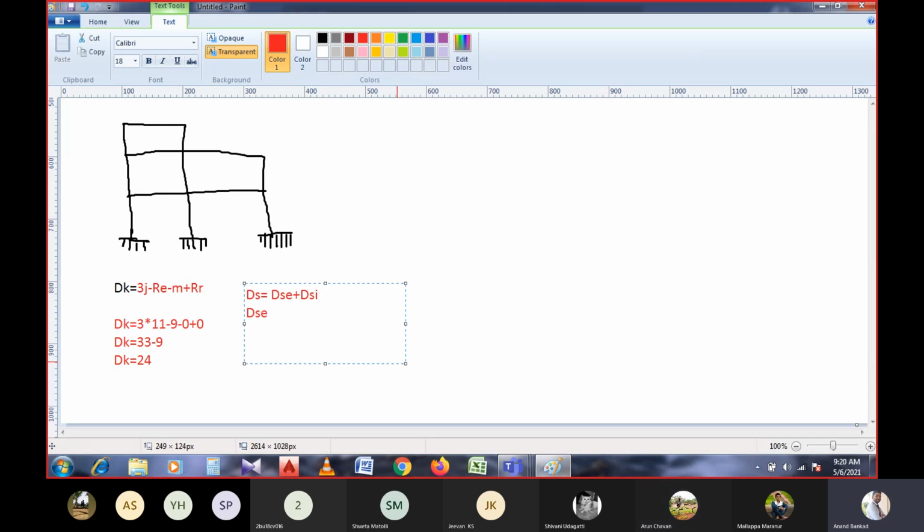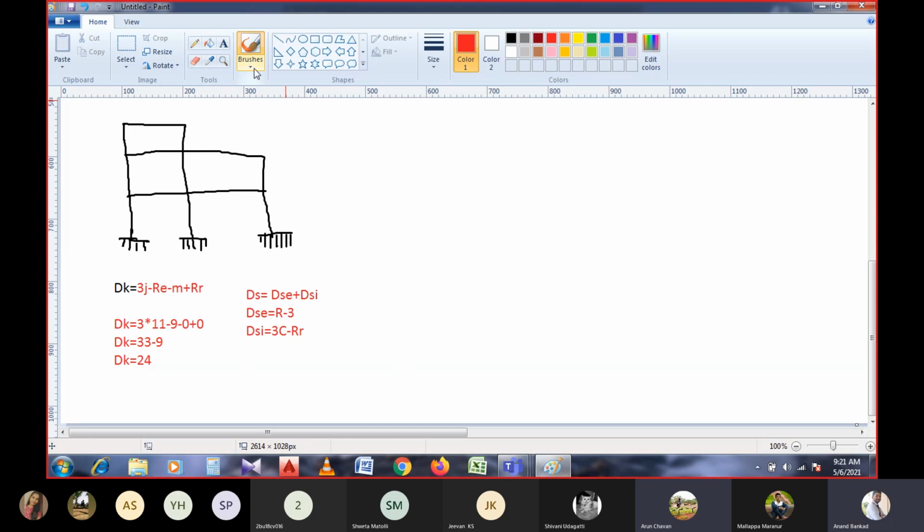So dse is equal to r minus 3. dsi is equal to 3c minus r, since it is a frame, a framed connection. 3c minus r. Total number of reactions are 11.